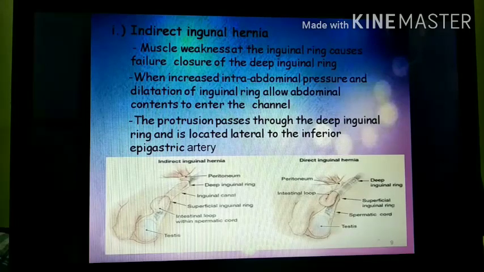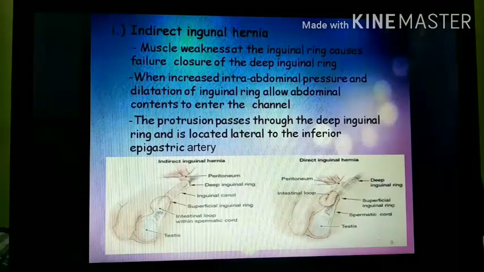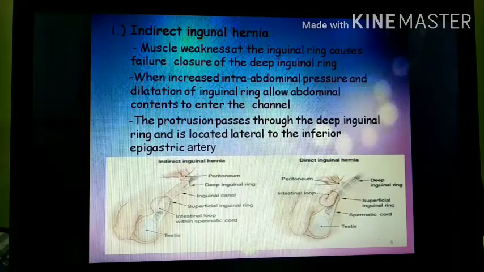And in this, the increased intra-abdominal pressure and dilatation of inguinal ring allow abdominal content to enter the channel. ठीक है, जिस वजह से जो भी abdominal content है, abdominal organs हैं, they may enter into the inguinal ring.